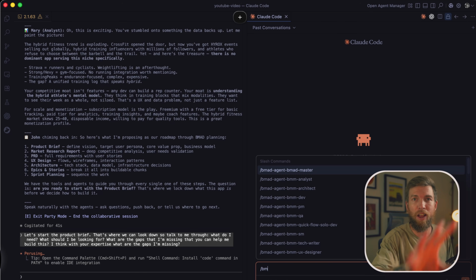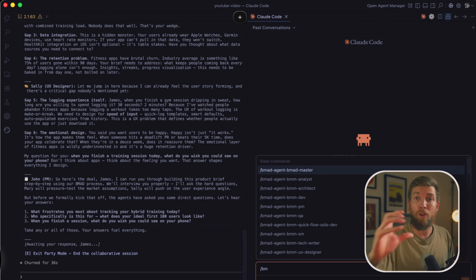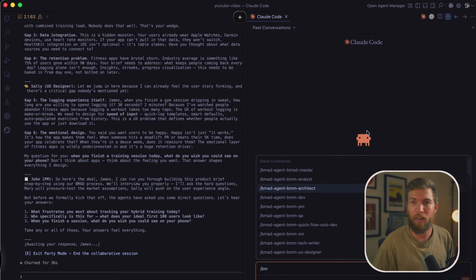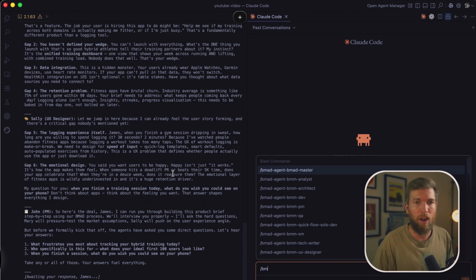So even though you've probably got to install it from your terminal, it was pretty straightforward. It was just npx BMAD method install. But if you use the Claude Code in the chat version as well, you can also access it from here, and it'll do the same thing. If you use the chat, it'll be an easier AI.